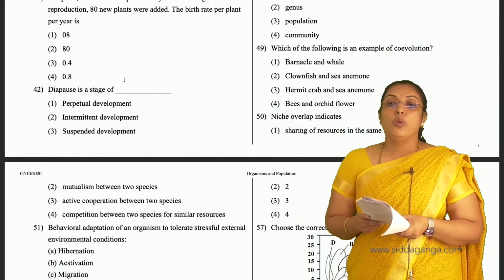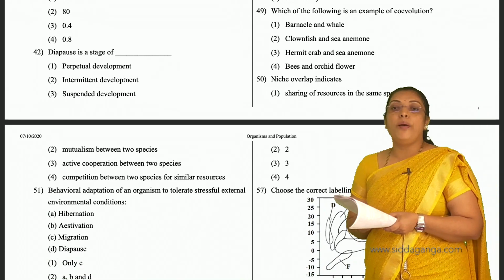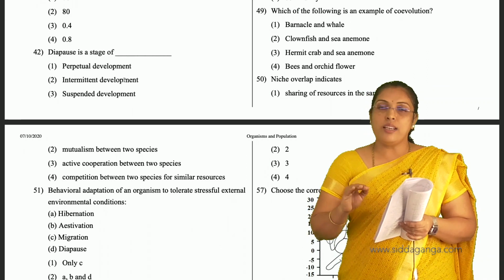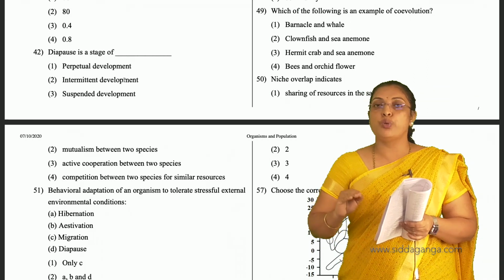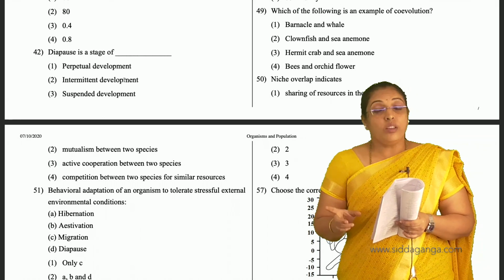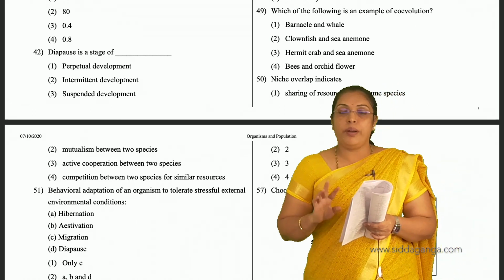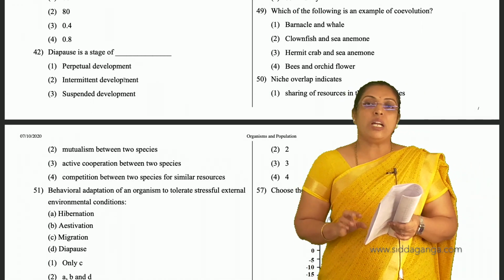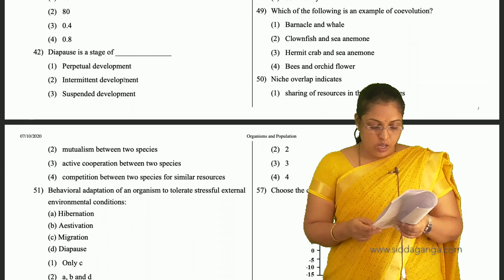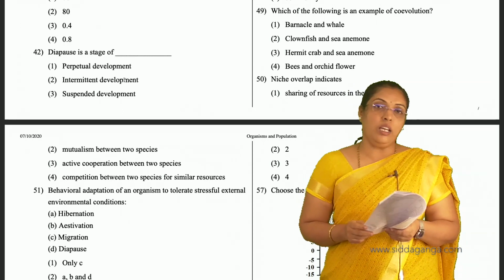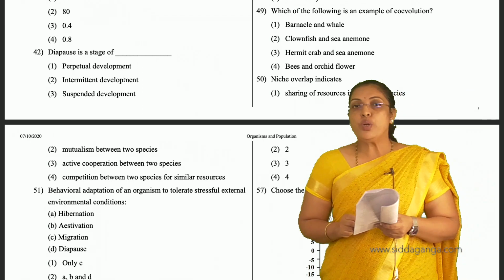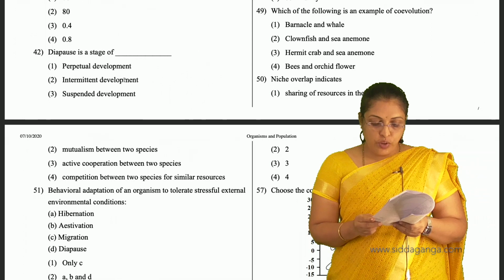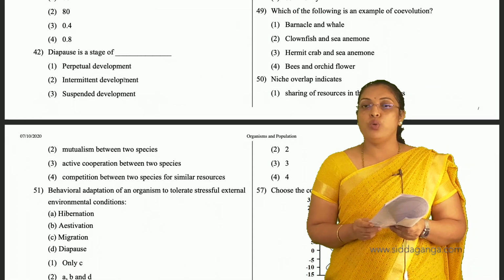And 49, which of the following is an example of co-evolution? Co-evolution is when the same changes should be seen at the same time in both species which are interdependent on each other. So that is nothing but co-evolution. That type of evolution we see in mutualism and also in brood parasitism. So here they have asked which of the following is an example of co-evolution?